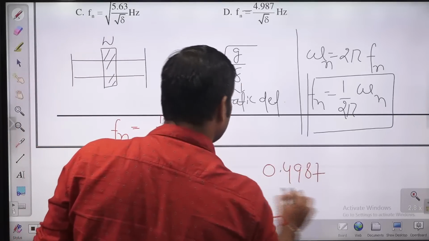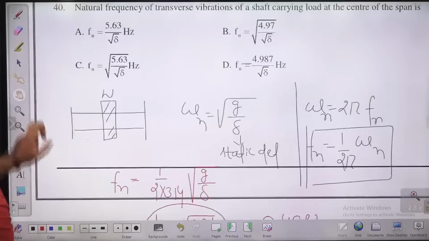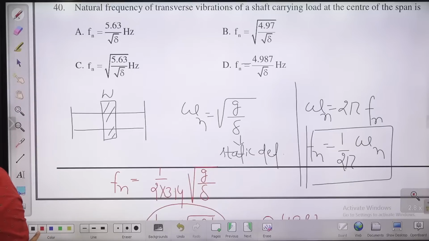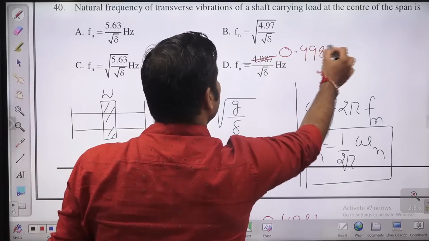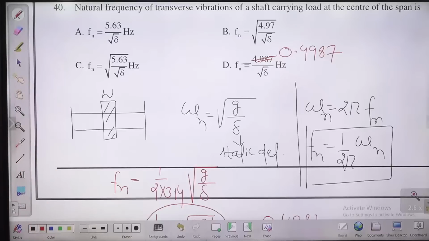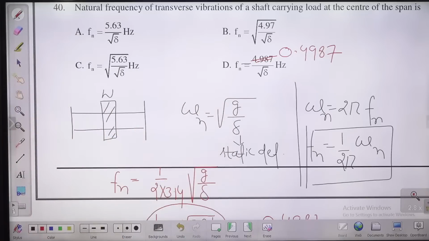0.4987. So there is a mistake actually, and that mistake was there in the original paper also, guys. So don't worry, please correct this. There must be 0.4987, something like this. That is a mistake, and that is there in the original paper also. So D is the right answer, but this correction you need to make in this case. Natural frequency in hertz will be 1 by 2 pi under root G by delta. That will come out 0.4987.